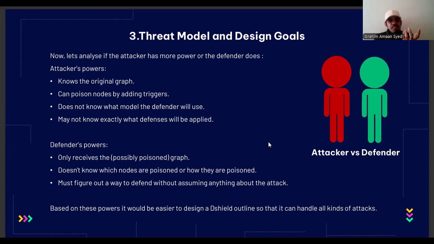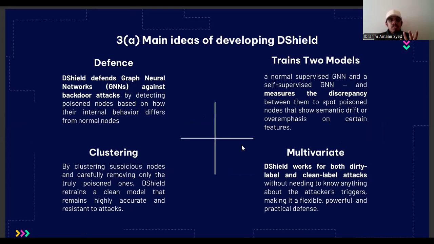Given these conditions, DShield has a clear goal. It must work without assumptions about the attacker's method, the nature of the trigger, or even the extent of poisoning. DShield needs to be general, it needs to be robust, and it needs to be capable of adapting to different types of attacks.